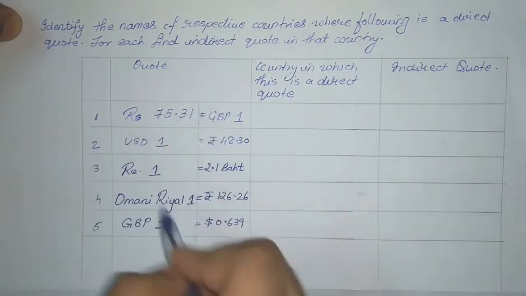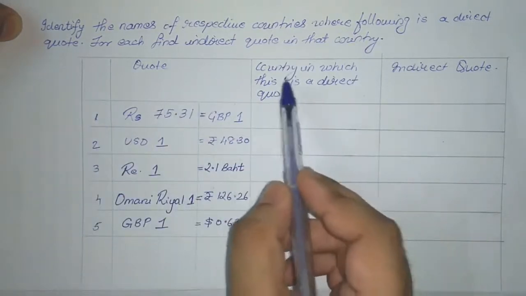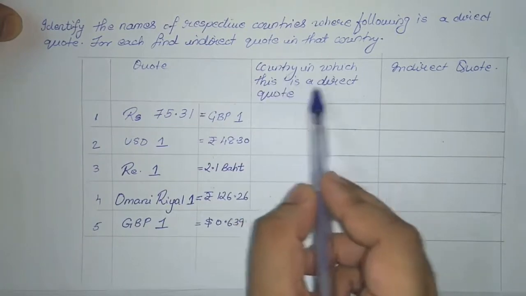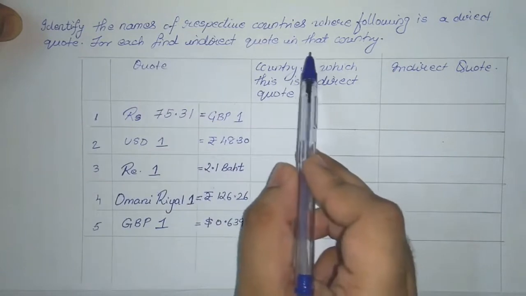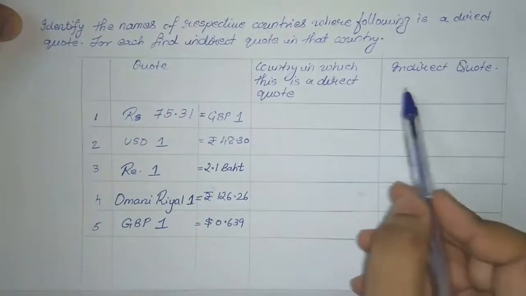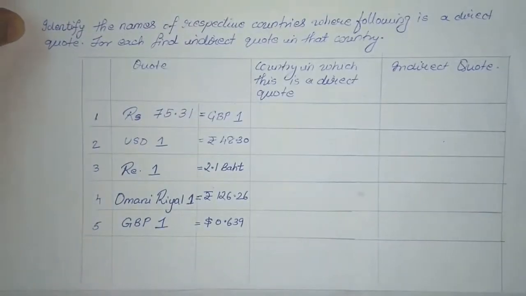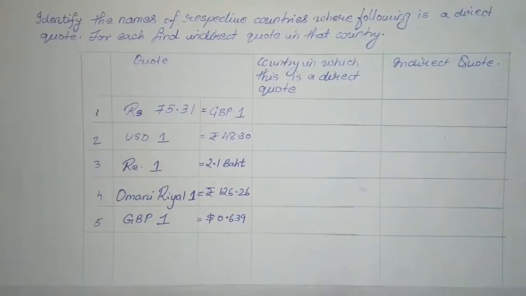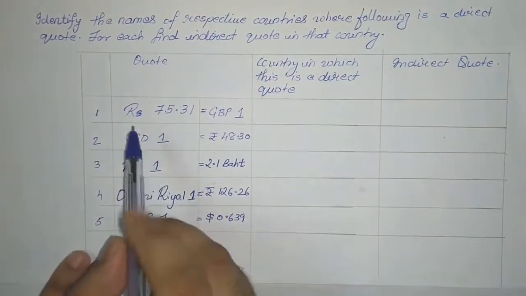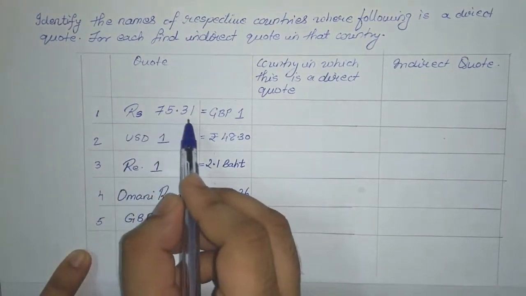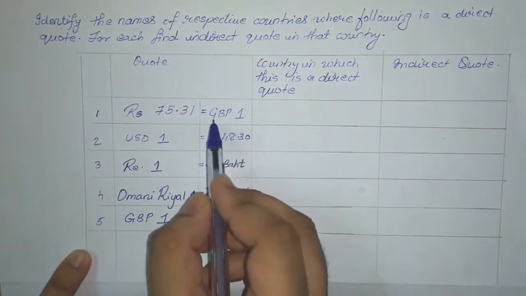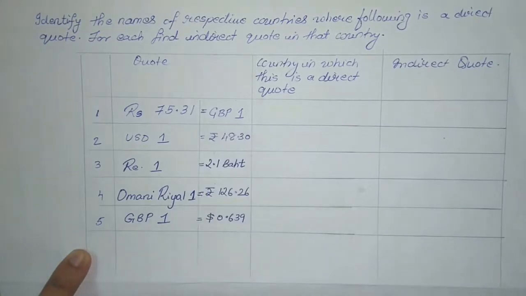There are some quotes given to you, so we have to mention the country in which this is a direct quote, and then for each find the indirect quote in that country. Now we take the very first example. It is given as rupees 75.31 is equal to 1 Great Britain pound.